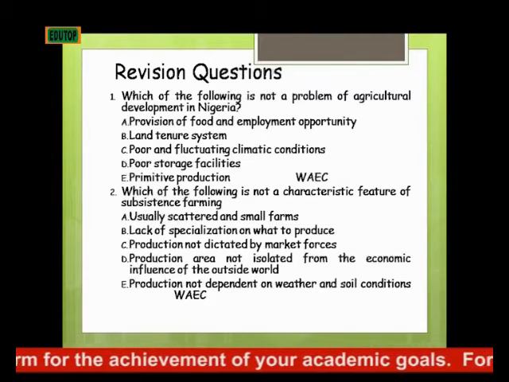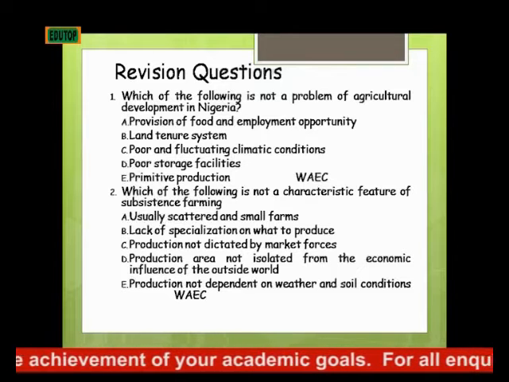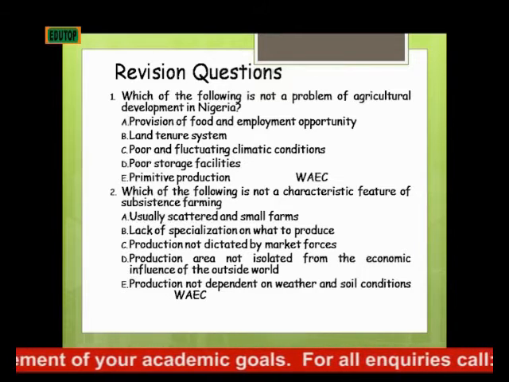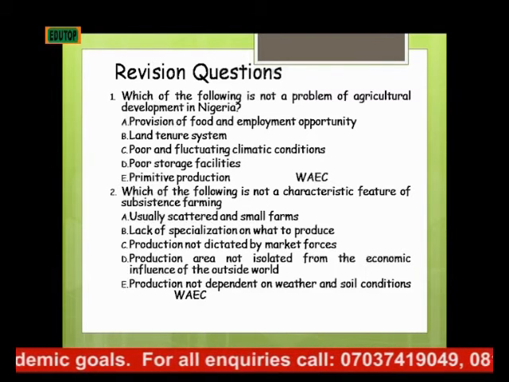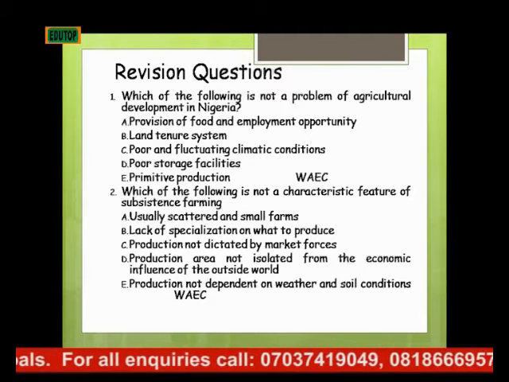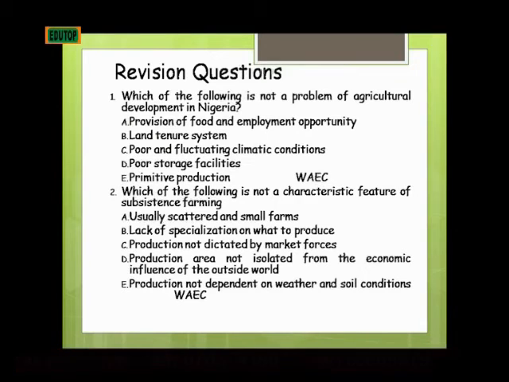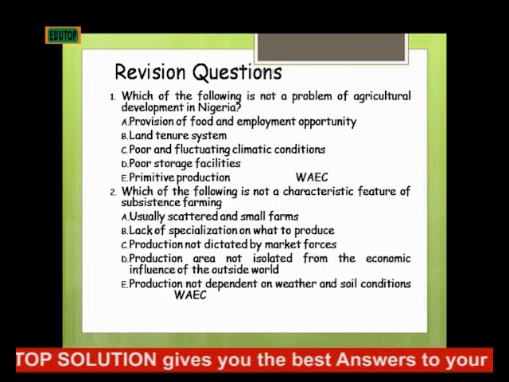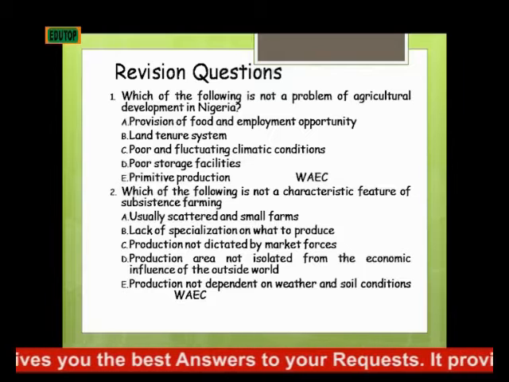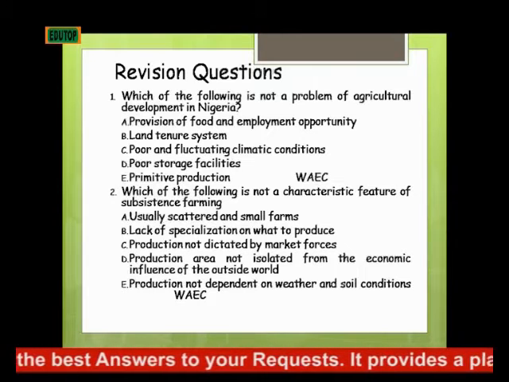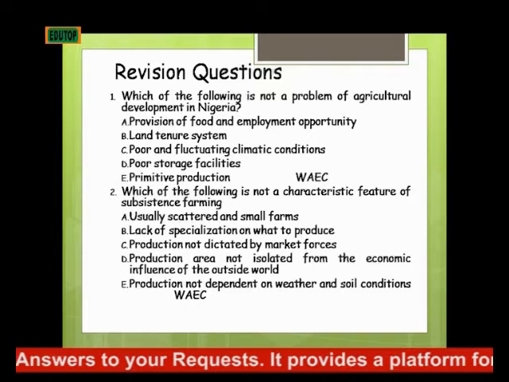If you look at the options, we'll say that D is the answer, that is, production area not isolated from economic influence. Because that one has to do with commercial production, but the others are in line with the characteristics of subsistence farming.